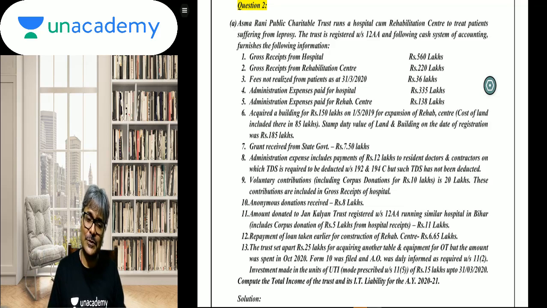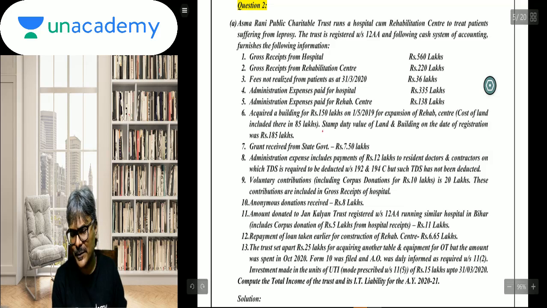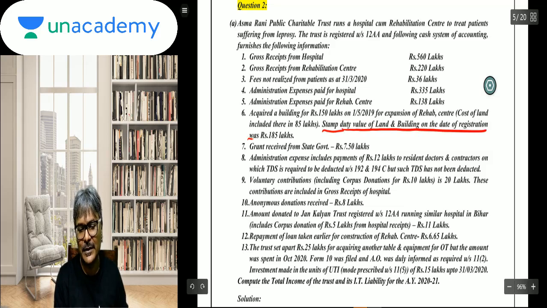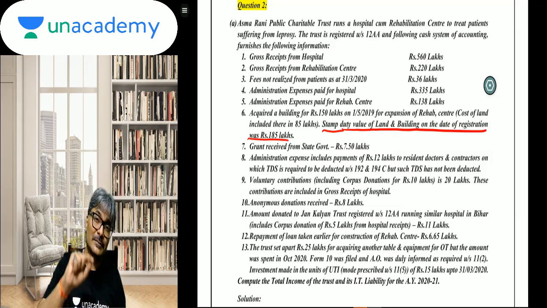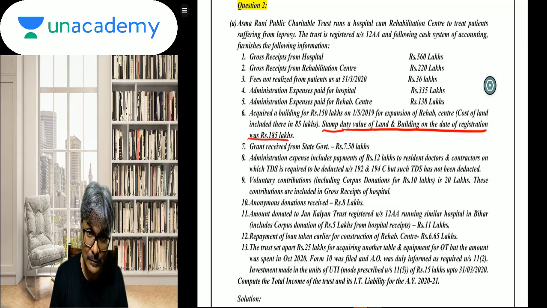Now, stamp duty value of the land and building on the date of registration. Why have they given this information, by the way? Stamp duty value. This is just to test whether you will write the applicability or non-applicability of 56(2)(x).